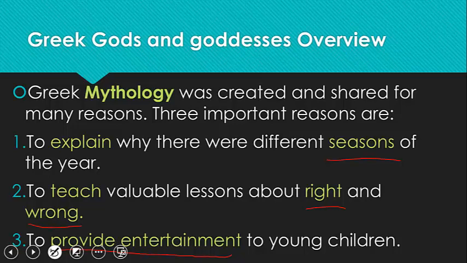So the Greeks told mythology or stories to their children to explain why there were different seasons, to teach right and wrong, and simply to provide entertainment.